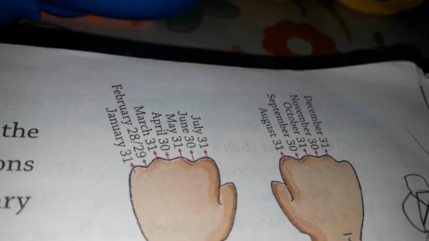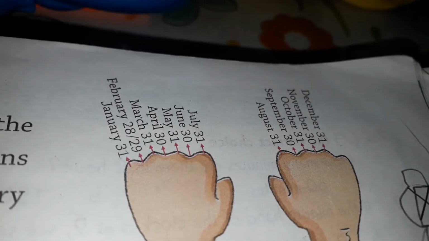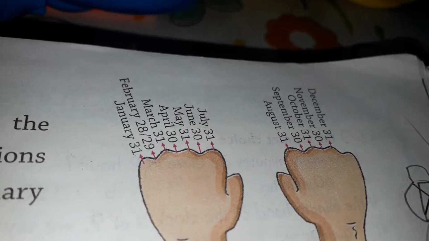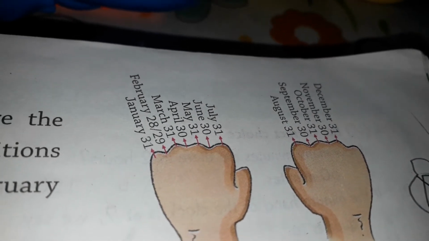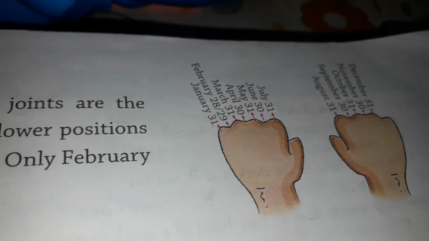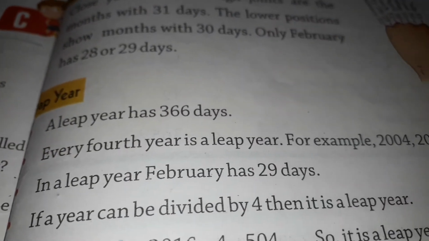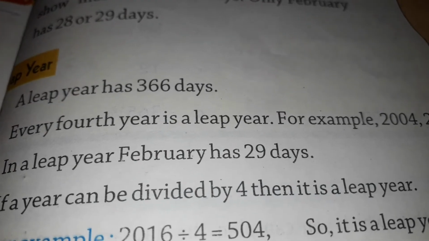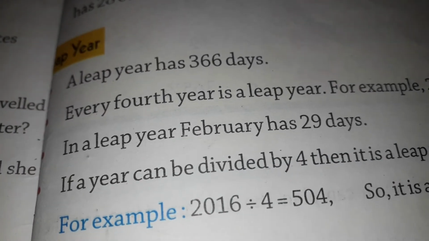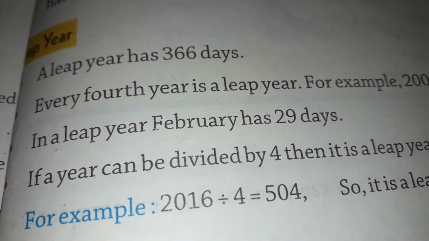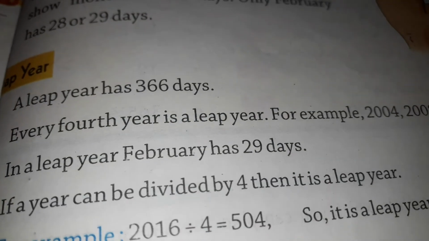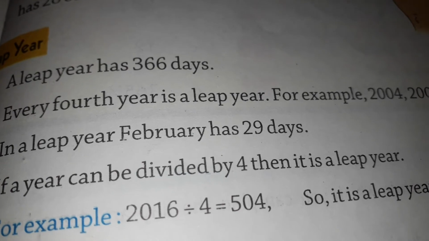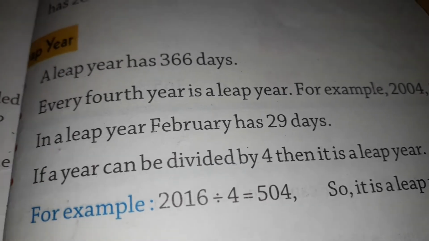In February, there are 28 days. After every 4 years, February has 29 days, and that year is called a leap year. So, in a leap year, there are 366 days. Every fourth year is a leap year. The year 2020, which is coming to an end, was also a leap year. And the next leap year we can observe in 2024.